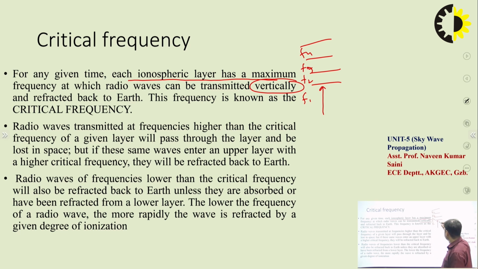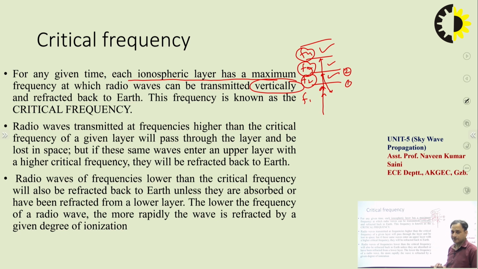Suppose the wave propagates through the first layer and at the second layer it is reflected back. In this case, this frequency f2 is the critical frequency for this particular layer. If it goes above, f3 will be the critical frequency for that layer, and f4 will be the critical frequency for this particular region of the ionosphere.